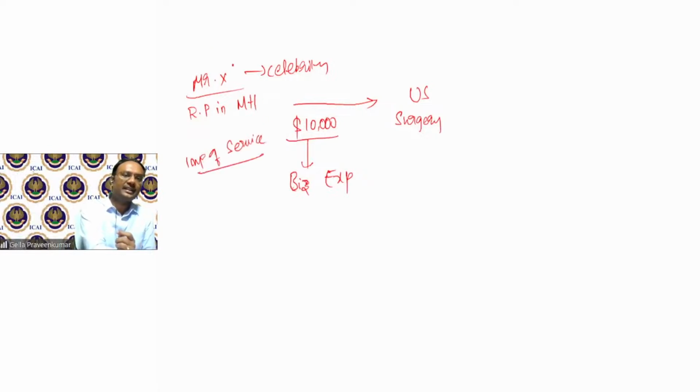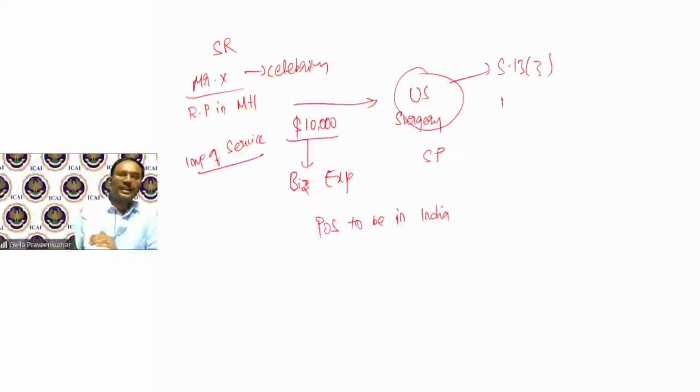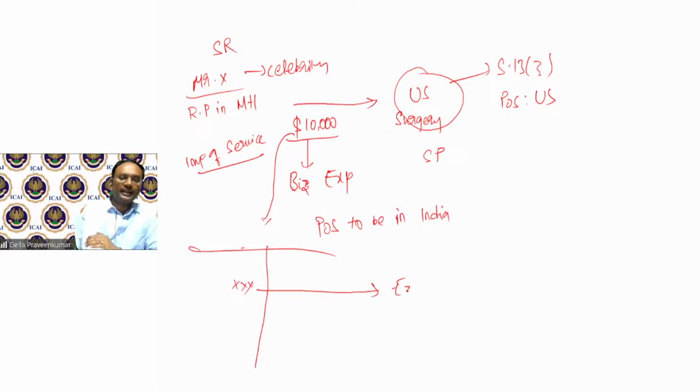In case of import of service, service provider is outside India, service recipient is in India, place of supply to be in India. Now, in this case, because surgery is being done in US, applying provisions of section 13, subsection 3, place of supply happens to be US. So whenever there's a business expense of 10,000 coming to India, when you look at your profit and loss account, there are expenses in foreign currency. This expenses in foreign currency, we will report this in my notes to accounts.